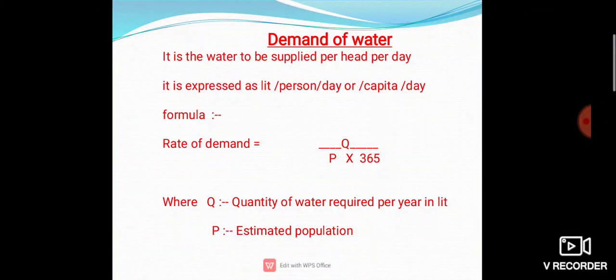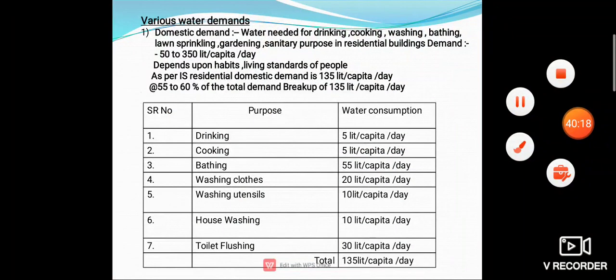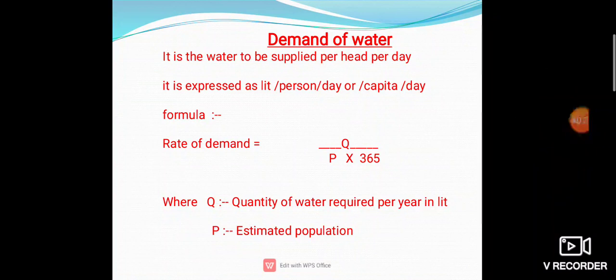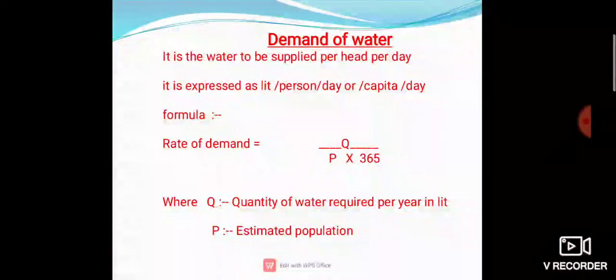So there we have to do some calculations on this demand of water. For that we have to calculate the population of your area and the nearest town, etc. So collect the data and then we are going to calculate this demand of water. This simple formula is there. If you want to calculate the rate of demand, then put in this formula Q upon P multiplied by 365. So 365 means 1 year. In 1 year 365 days are there. Okay, that's why we are going to multiply population by 365 days.